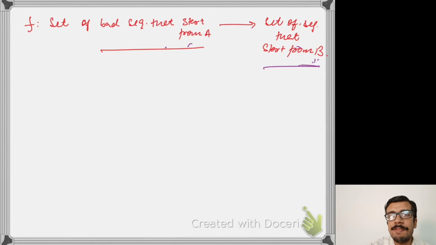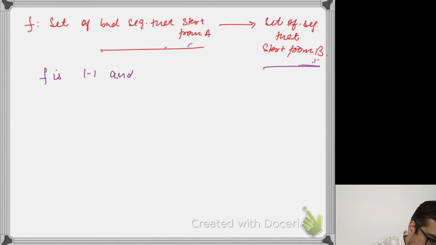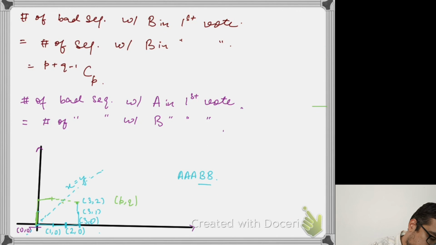So this is an invertible mapping, and the inverse is the same: you again reflect the part which touches x equals y for the first time, about that axis only, and you recover the original. So f is one-to-one and onto, which means these two sets are of the same size, and the size of the second set we know is p plus q minus 1 choose p, which means the size of the first set is also p plus q minus 1 choose p.